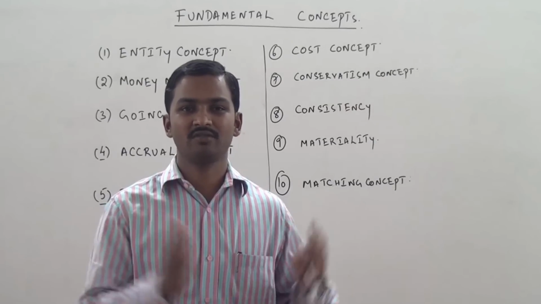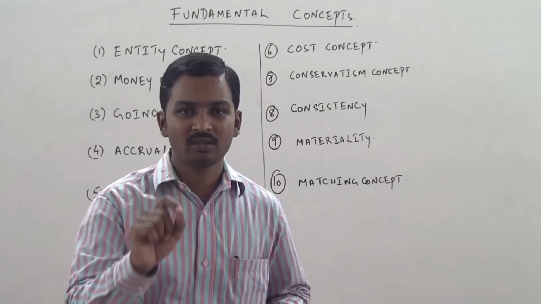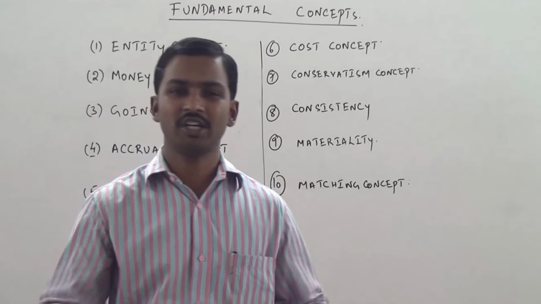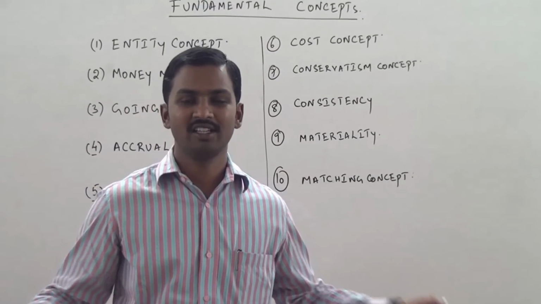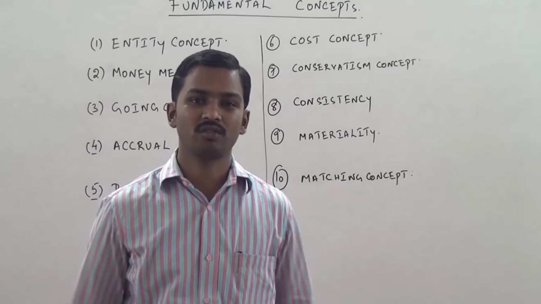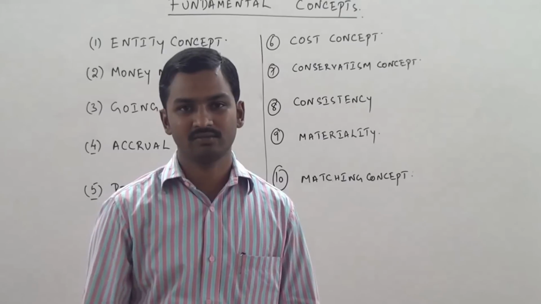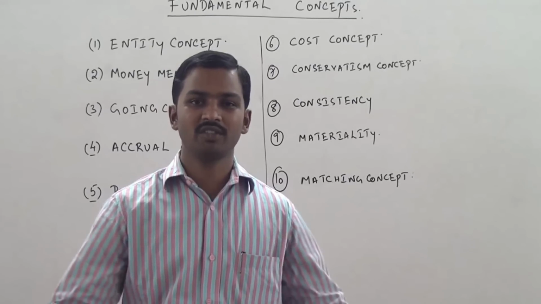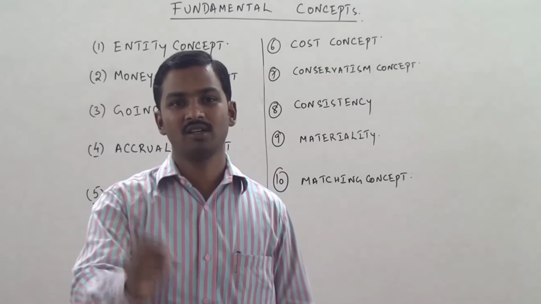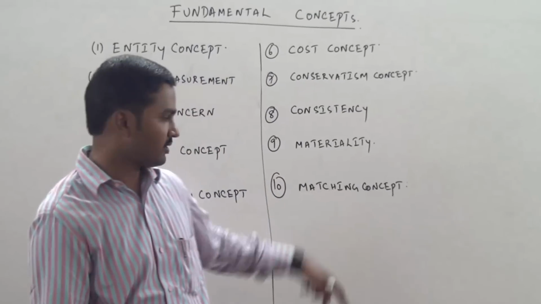That means this information doesn't have the capability to affect the decision making behavior of the investors, bankers, auditors, or shareholders. Nobody is concerned. In such cases, you can happily show this item as an expenditure in your books of accounts. It's an immaterial transaction. It's not material information. Now, what is material information? Information which has the capability to affect the decision making behavior of users of financial statements is called material information. This is called the materiality concept.